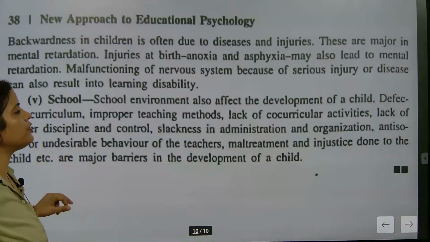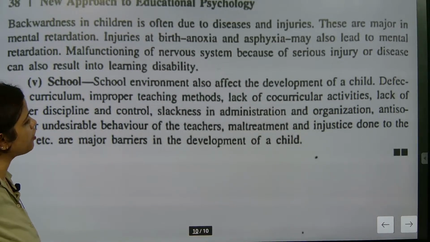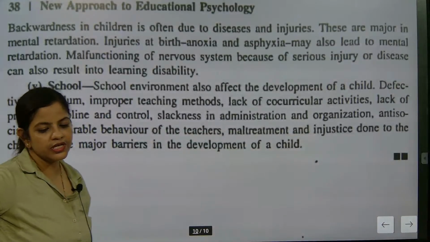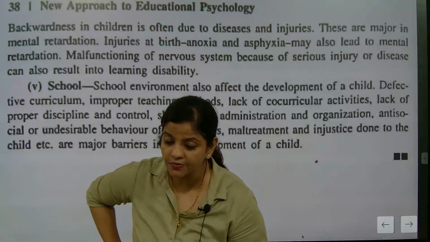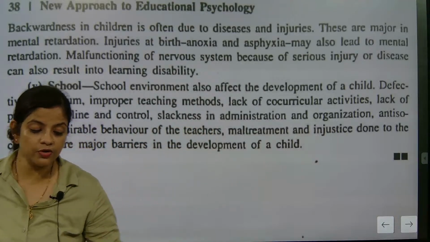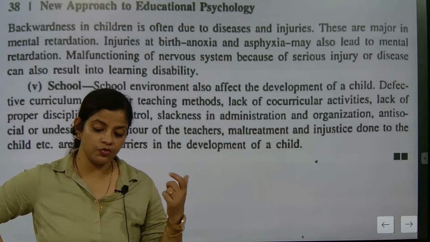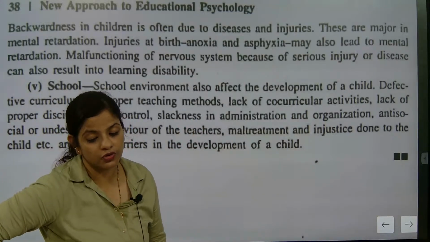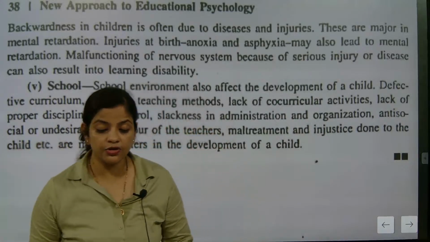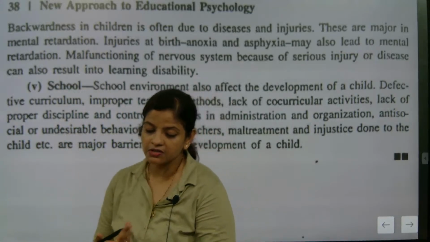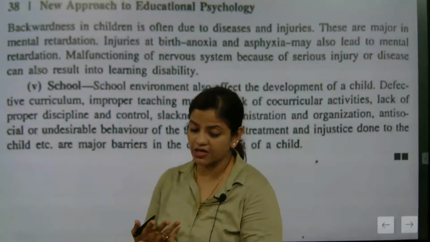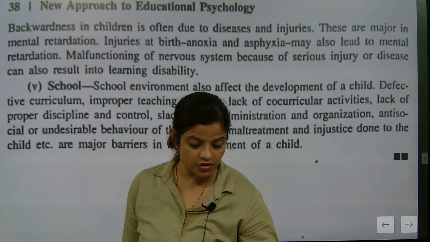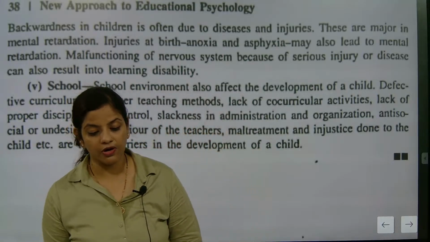Now school environment also affects development. We have already talked about school, and this is the end of the development chapter. Now we are going to do all the questions related to growth and development. For the next two days we will be fully doing growth and development questions, and what type of questions on growth and development come in CTET we are going to do in the next class. In between, we will do a sample paper. Today the DC meeting was not there. Tomorrow it is there, so definitely tomorrow, depending on what time I'm coming, I'll keep the class.